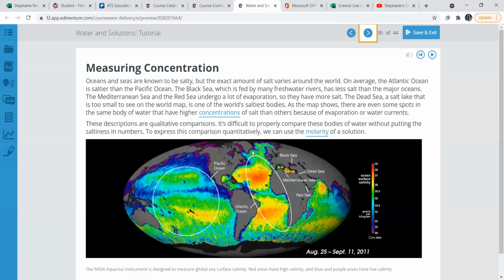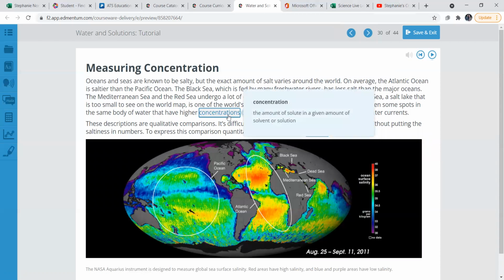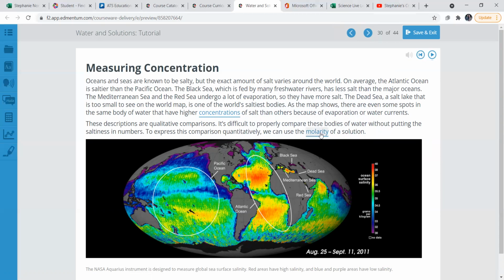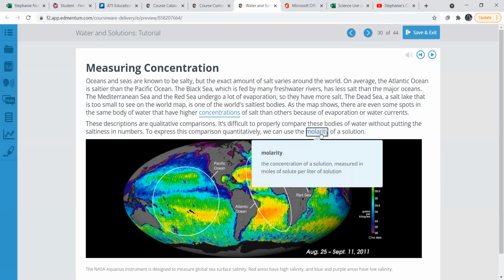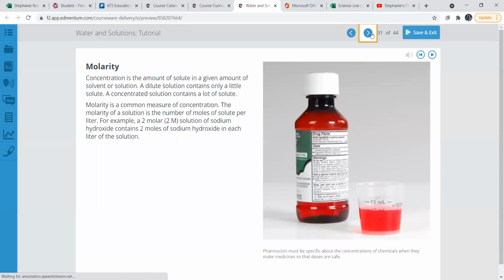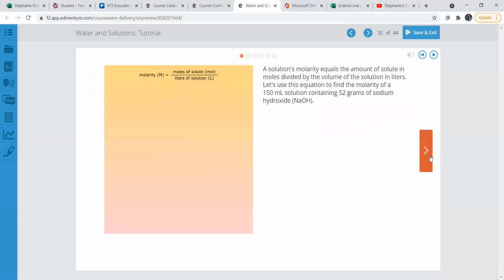Measuring concentration. Concentration, the amount of a solute in a given amount of a solvent or solution. Molarity, the concentration of a solution measured in the moles of a solute per liter of solution. This shows an example of how to measure it.